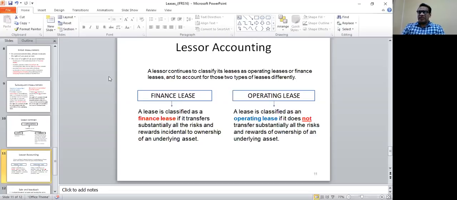So what is an operating lease for the lessor? A lease is classified as an operating lease if it does not transfer substantially all the risks and rewards of ownership of the underlying asset. So it is the opposite. If you are transferring all the risks and rewards of ownership of a particular asset to the lessee, for the lessor it's a finance lease, and if you are not transferring the risks and rewards of ownership to the lessee, then it is an operating lease. So basically what we understand is, as per SLFRS 16, there is no change to lessor accounting. The lessor still recognizes finance leases as well as operating leases.